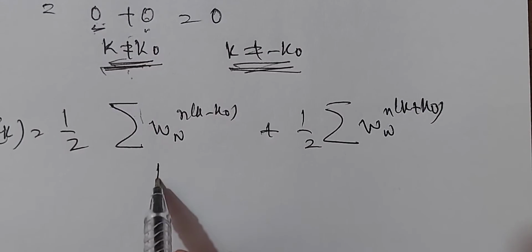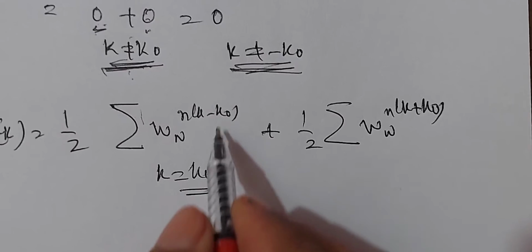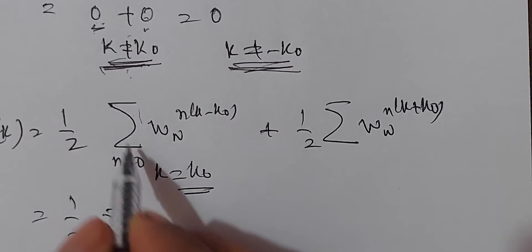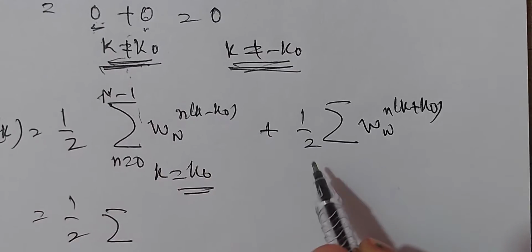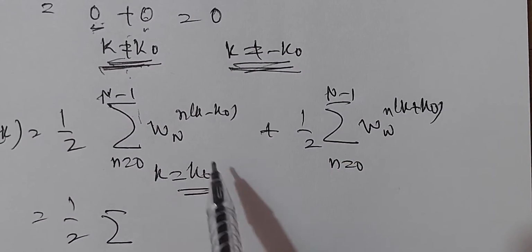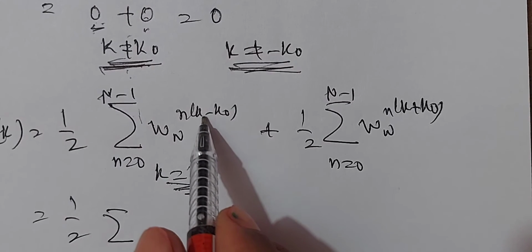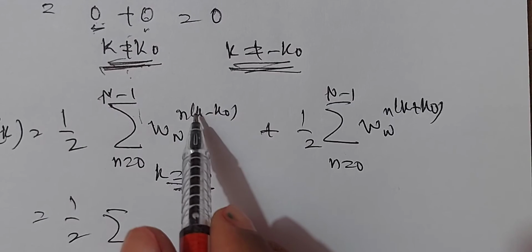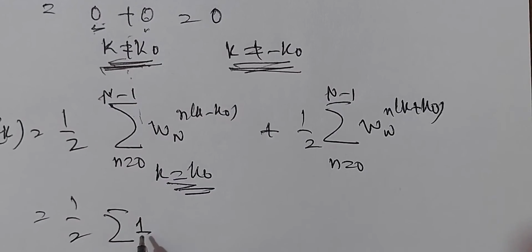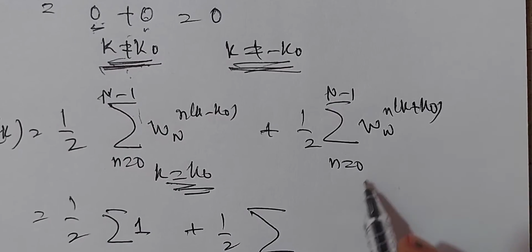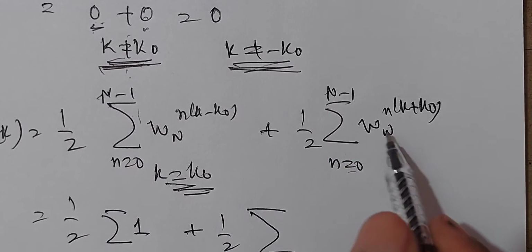In this case, when k is equal to k naught, what happens? This is half sigma, n equal to 0 to N minus 1. This is also n equal to 0 to N minus 1. So, when k equals k naught in this equation, k naught minus k naught is 0. W_N to the power of 0. You will get sigma 1, plus half of sigma n equal to 0 to N minus 1 of W_N.